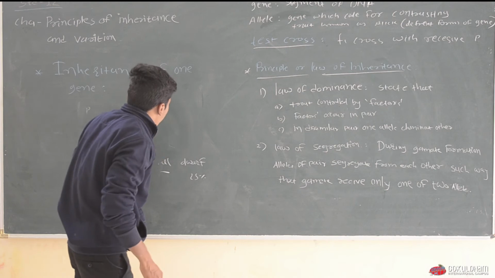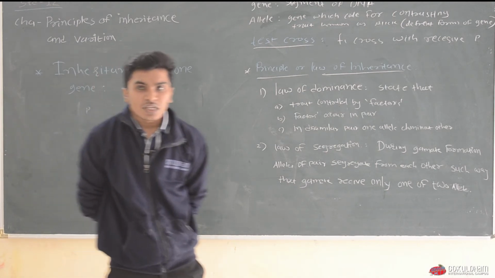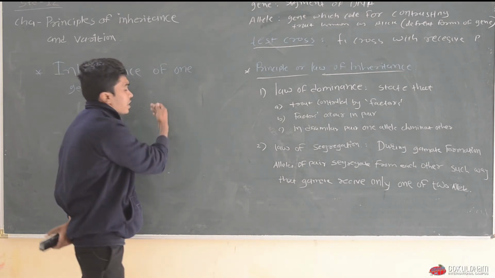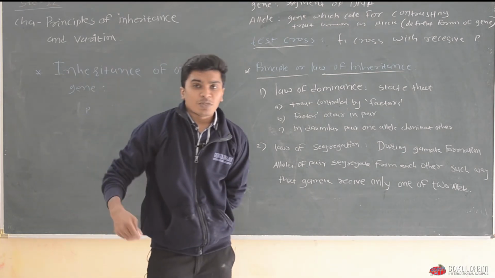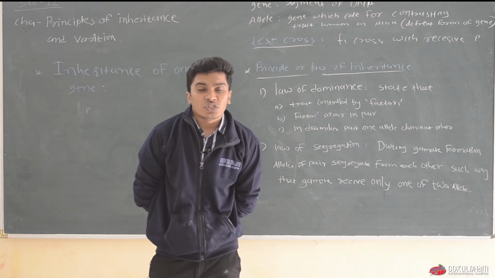Then he was confused about how this is possible, that a dwarf plant doesn't occur in the F1 generation, and how it comes in the F2 generation.